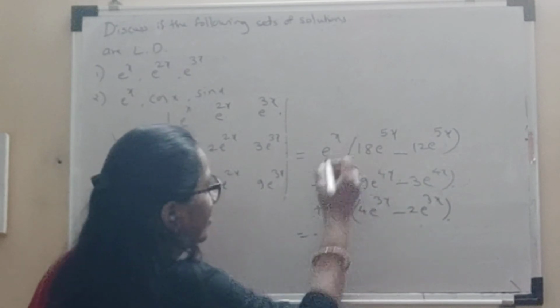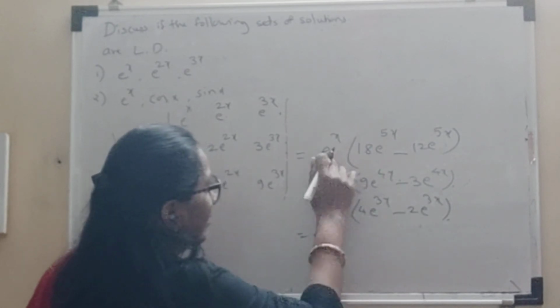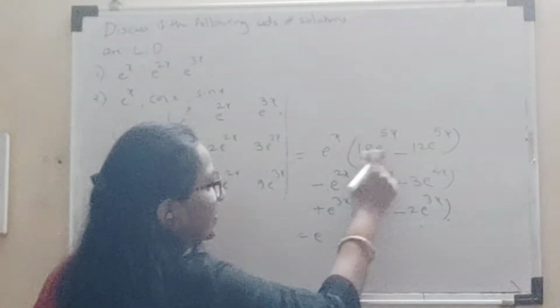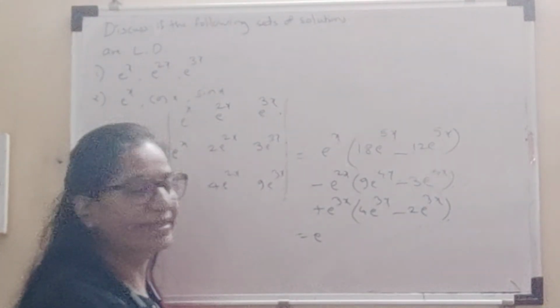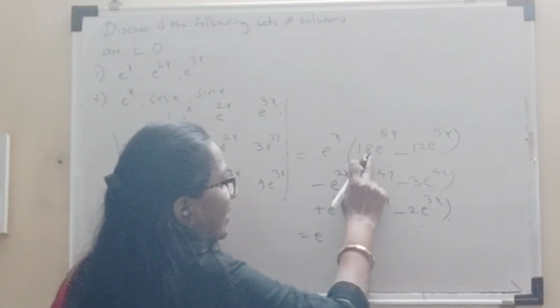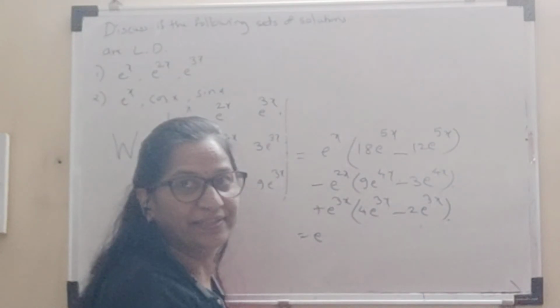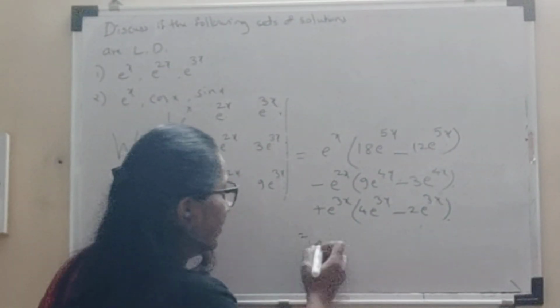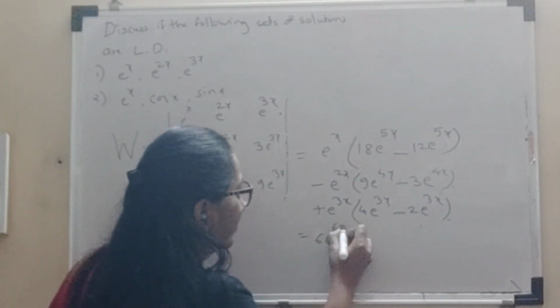So that gives us over here e raised to x into e raised to 5x. If I shift it outside, then we have e raised to 6x and 18 minus 12, so that is 6. So I'll write over here 6 e raised to 6x.